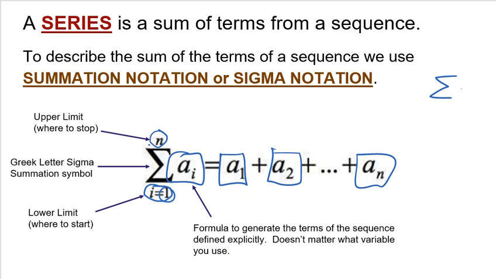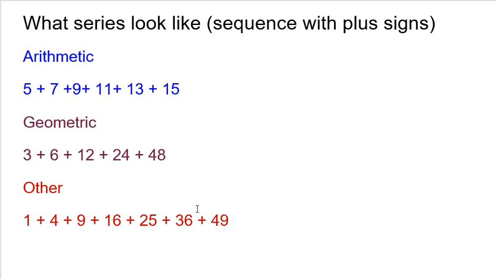Now, before we look at examples, I want to note that it doesn't matter what variable you use. Just like in functions, we typically use x, but you could really use any variable that you want. Here I have i written, but you could use n, k, w, m. It doesn't really matter.